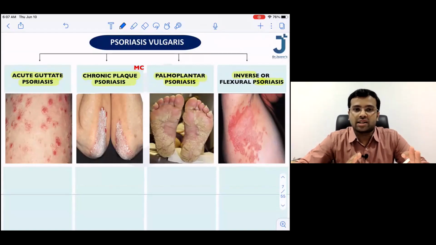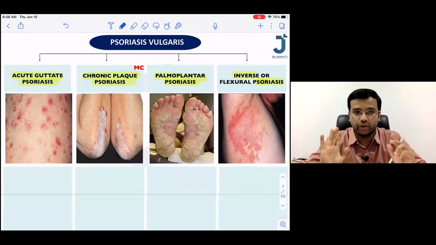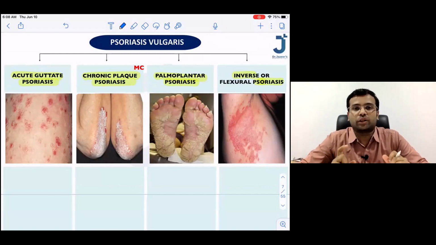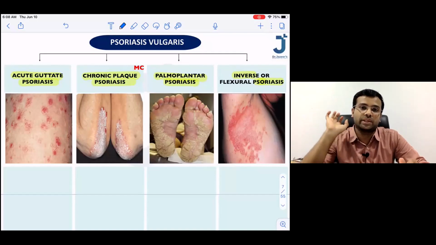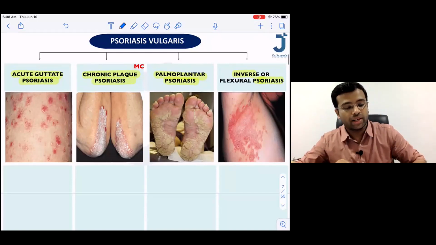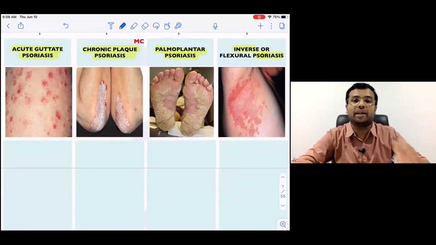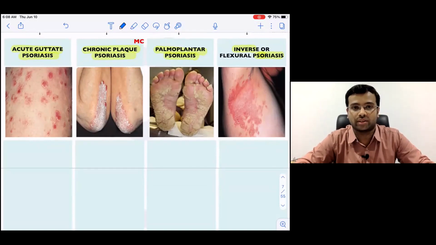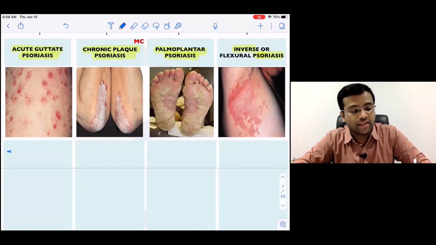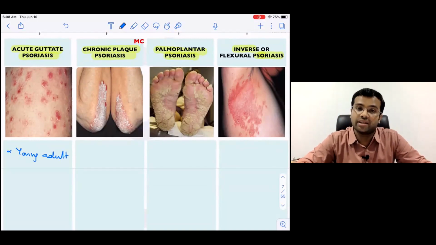Now, let us discuss each one by one. Acute means there should be a sudden onset of symptoms. I hope all of you agree. If there is a sudden onset of symptoms, try to remember acute guttate psoriasis, which usually happens when it is associated with some kind of infection. So please write down the major clinical presentation of acute guttate psoriasis. This is usually seen in a young adult.